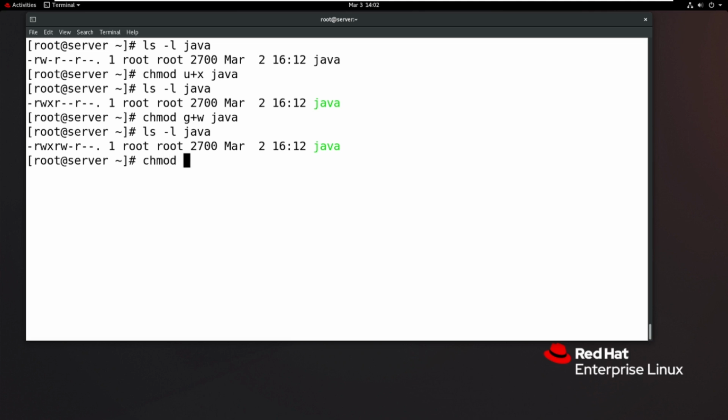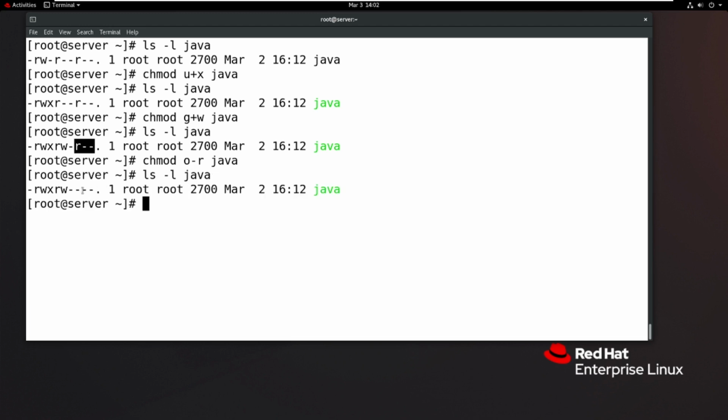And chmod, I want to remove even read from the others of the Java file. Actually all others are accessing my Java file with read only mode, so I want to remove read mode from the others. Then enter, then check it with ls -l Java.